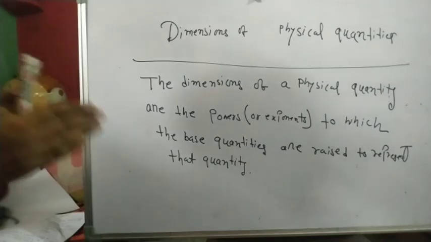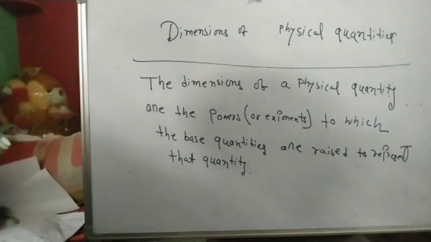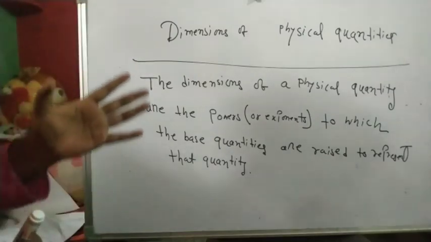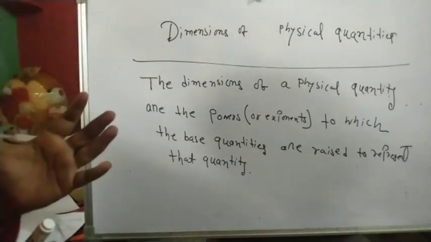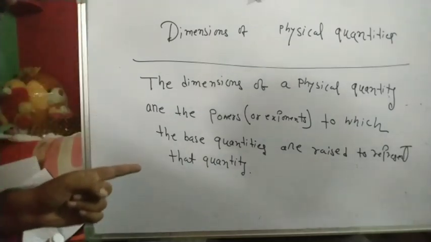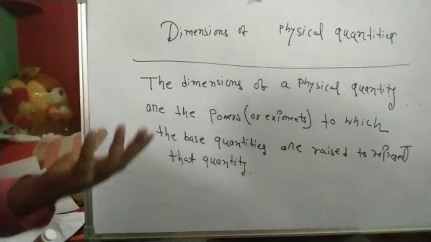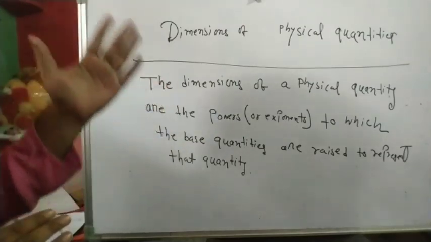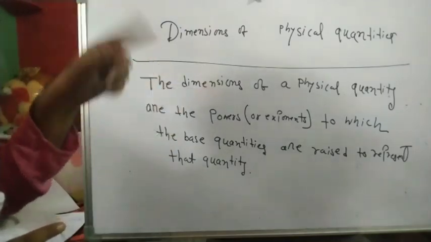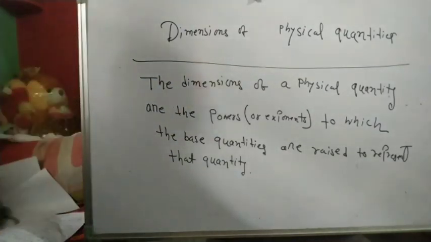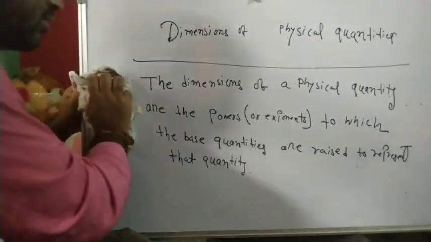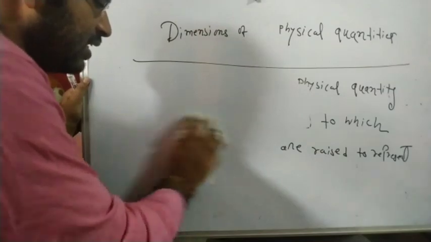From the definition I have given, the thing may not be very clear. But if you solve some examples then it will be clear. One thing is very important: I have already explained the dimensions of the seven fundamental quantities. But you have to keep in mind that mass is capital M, length is L, time is capital T, current is capital A for ampere. In this way you have to keep in mind all the dimensions of those quantities. Now let's move to some examples.